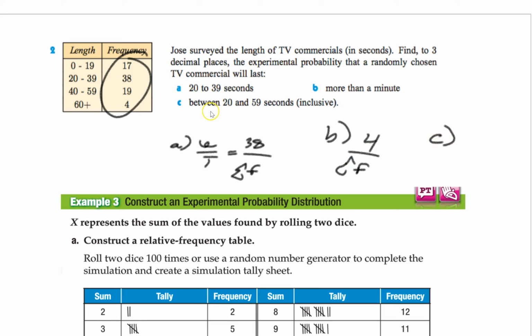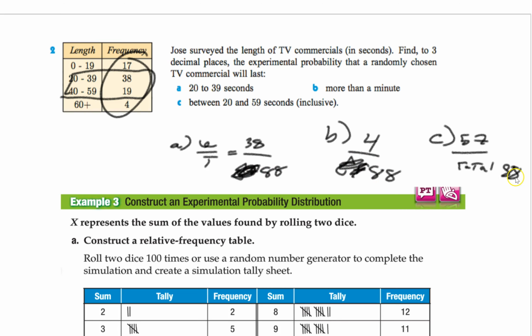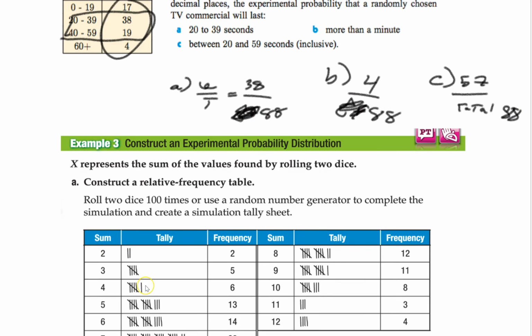And then C says between 20 and 59 seconds inclusive. So they want you to add these two values up right there. So that's going to be 57 over the total, whatever the total is. It's not that bad. 57 plus that, 61, 61 plus 17, so about 88. So I can put 88 on all these instead of just saying total. And that's the idea. Then from here we could move on.